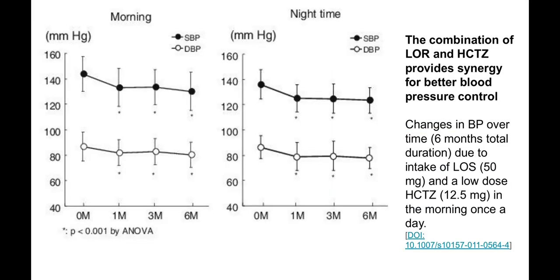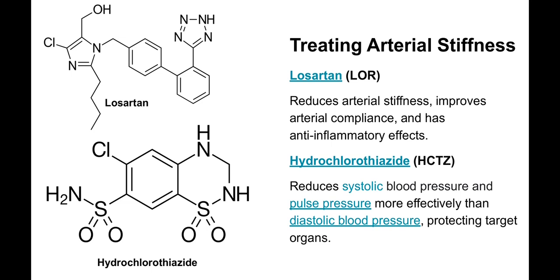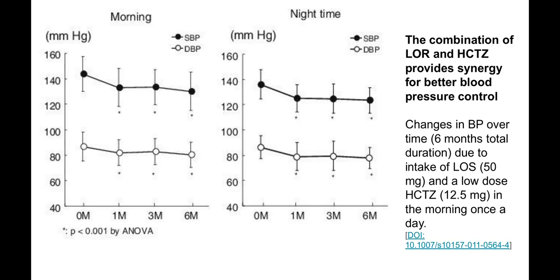So the combination of losartan and hydrochlorothiazide works synergistically in reducing systolic blood pressure. It does not change diastolic blood pressure much, because diastolic blood pressure over time due to aging is decreasing, so pulse pressure is increasing. Changes in diastolic blood pressure here are only because of the agents.